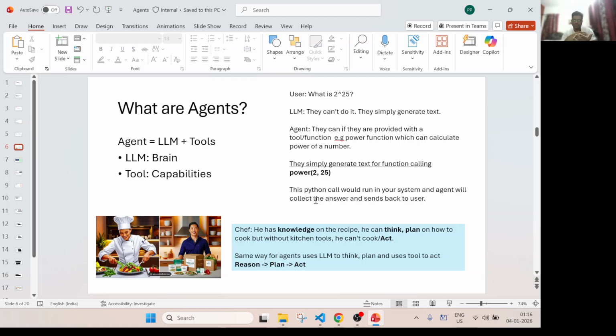When you ask a query, the LLM thinks okay, I have a tool called power, let me call that. It generates a text called power 2 to 25 and then that is executed in our system, and whatever output we get, that output and this query are mixed and the response goes back to the user. So in short summary, an agent is nothing but a brain, that means the LLM, the model, and the capability is nothing but the tools.